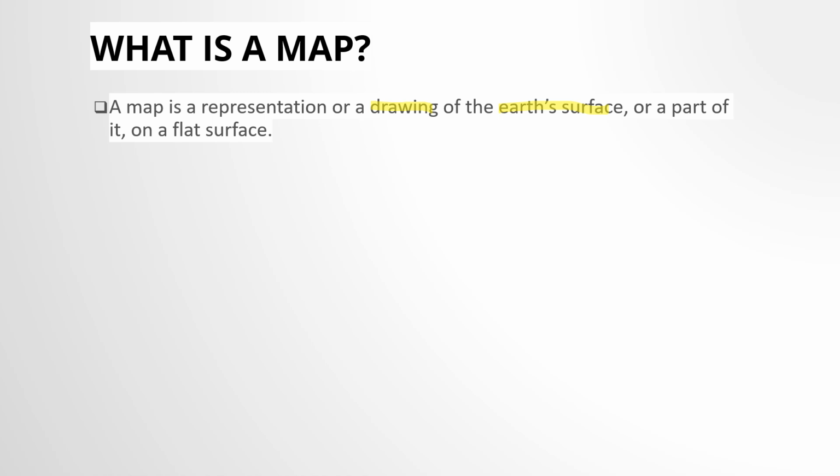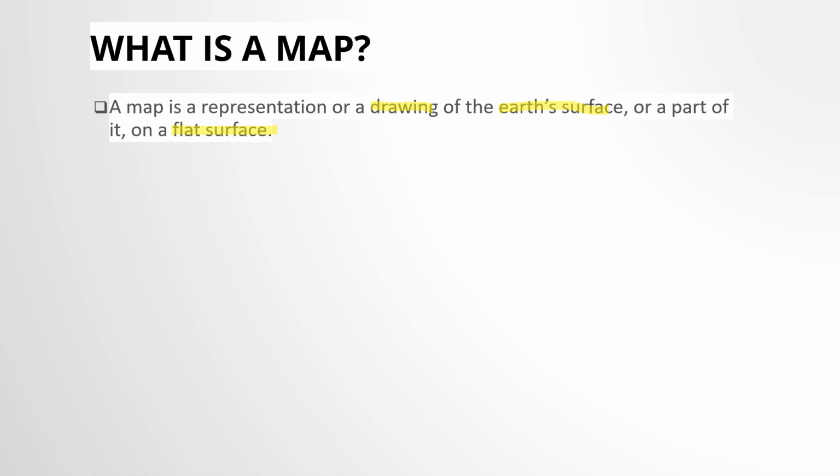A part of it can be Africa, it can be India, it can be a particular country, it could be a particular continent, or a whole Earth, but on a flat surface. This is important. A map is drawn on a flat surface. And earlier we have read about the globe. Globe क्या है? Globe is an Earth's replica.